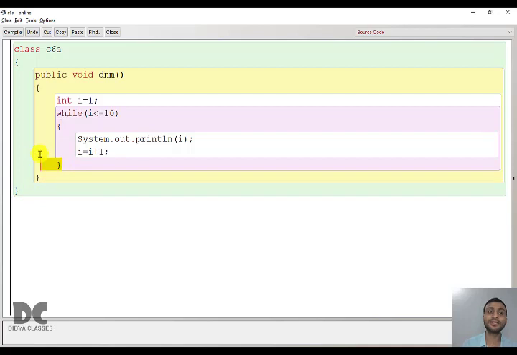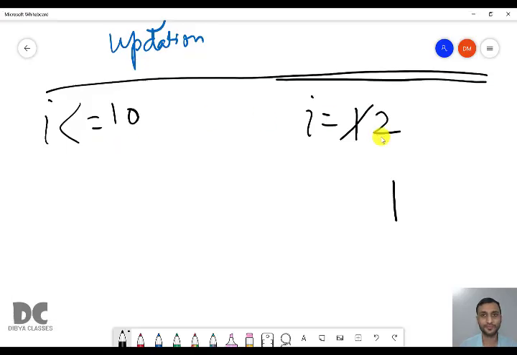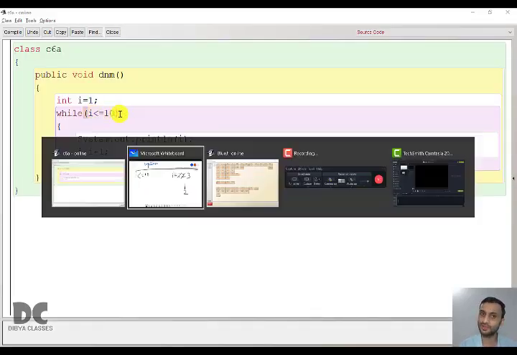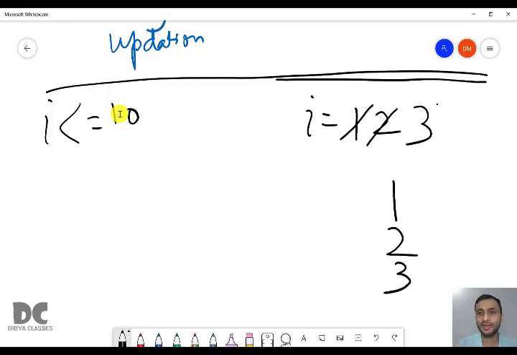Here it will return back. Where? To the while, to the test condition. So after this bracket, it will return back to the test condition and it will check I less than equal to 10 again. What is the value of I? It is 2 now. 2 less than equal to 10? True. True means again it will come inside and it will print. Then I equal to I plus 1. This will become 3. Again it will return back to while and it will check if 3 is less than equal to 10. True. It will print 3. I value becomes 4.